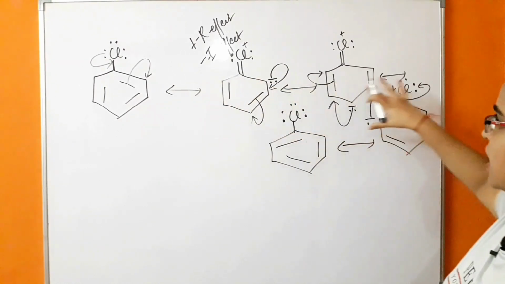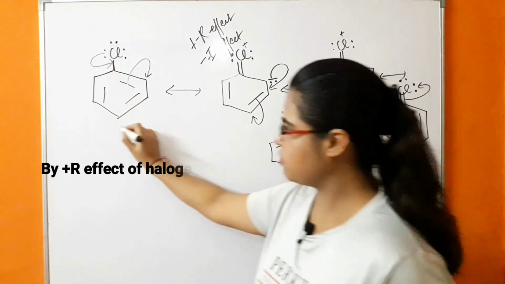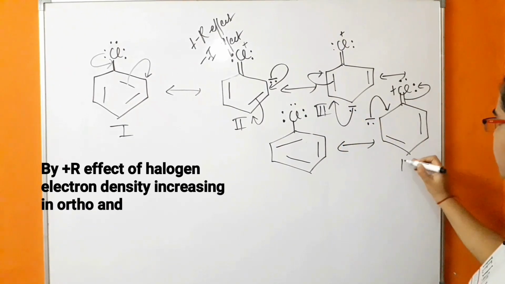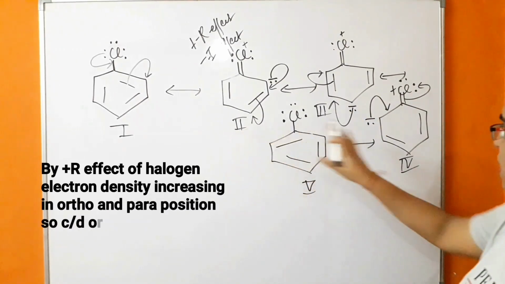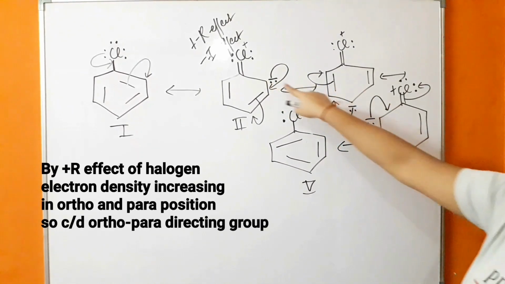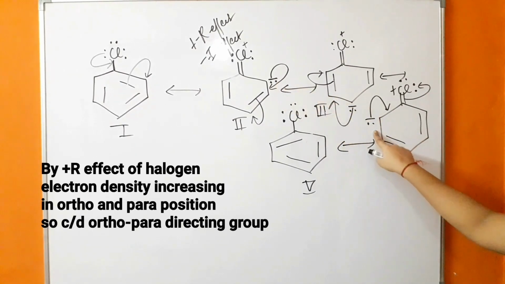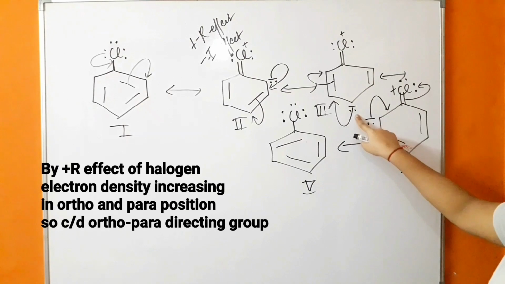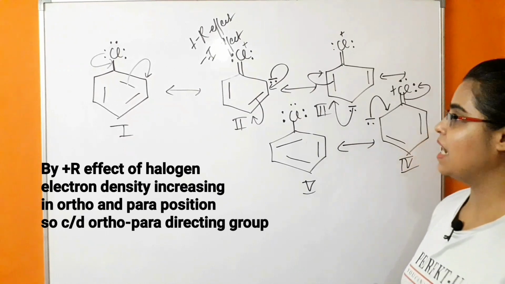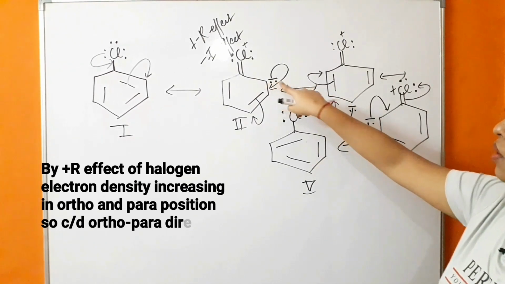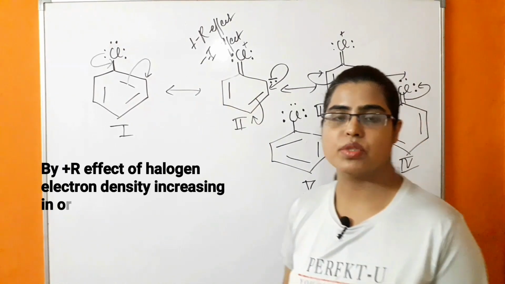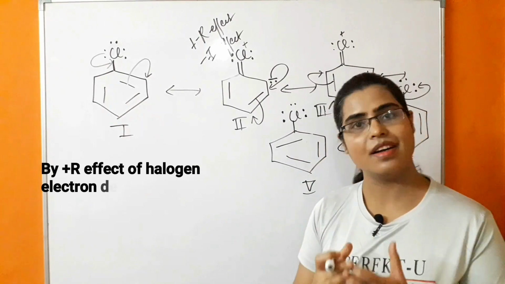So as you can see in these canonical structures, this is the first canonical structure, second, third, fourth, fifth. From second to fourth, you can see that a negative charge is coming at the ortho position, and a negative charge is also coming at the para position. So it means in the presence of a halogen atom, the electron density is increasing at the ortho and para positions. Because of that, these halogen atoms are referred to as ortho-para directing groups.